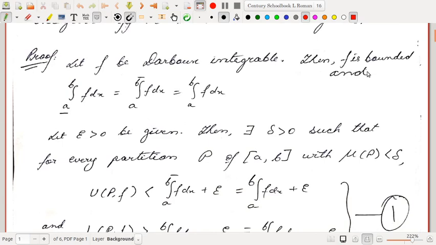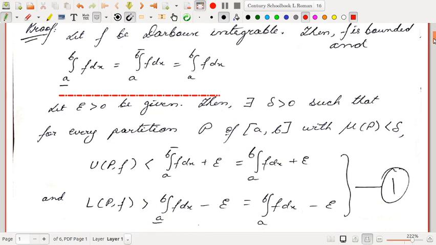Then f is bounded, because Darboux integrability is defined only for bounded functions. So f is bounded, and the lower integral and upper integral are equal, and the common value is the integral from a to b of f dx. We need to prove that f is Riemann integrable. That means for each epsilon there exists a delta greater than 0, such that for every tagged partition P, the difference between S(P,f) and some number I is less than epsilon. That is what we have to show. What is S(P,f)? It is the summation of f(ti) times delta xi. If you refer to the earlier video, you will understand.